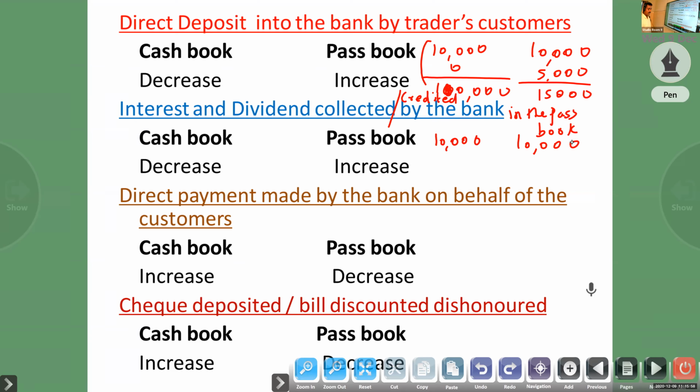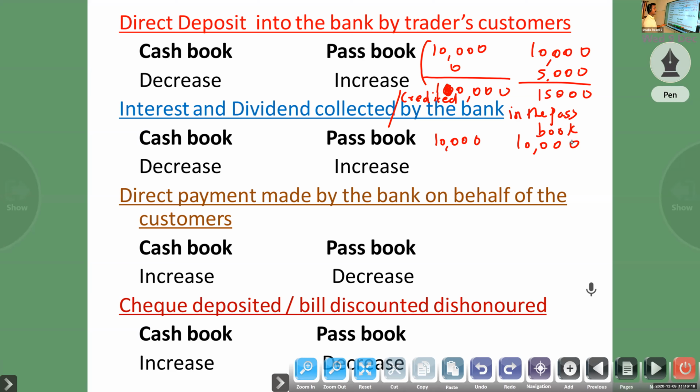Suppose we invest in the shares of a particular company. I am a businessman, I purchased shares of Reliance company. In return I will get a dividend. Who is collecting the dividend? The bank is collecting the dividend.